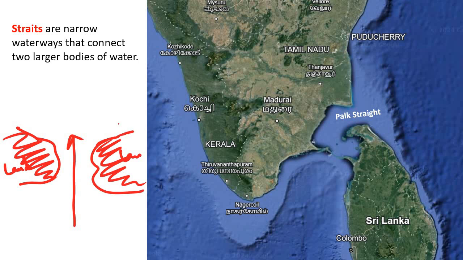So this is known as strait. Say for example, here you see, this is the Palk Strait. Here you have one piece of land, here you have another piece of land, and sea is entering from this small connection. So basically a connection between two water bodies, one over here, another over here. This connection is known as strait.